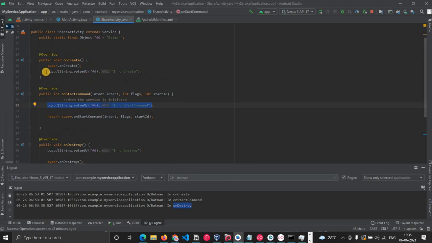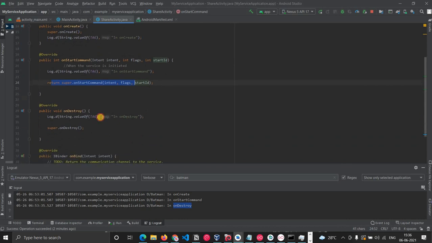When the particular service is started, we first come into onCreate. So this is the onCreate method, then onStartCommand. It is basically sequential: first onCreate, then onStartCommand. This message will come to the logs, then this message, just to show that we are in the onCreate method, and then in onStartCommand. When we stop the service, we are in onDestroy.